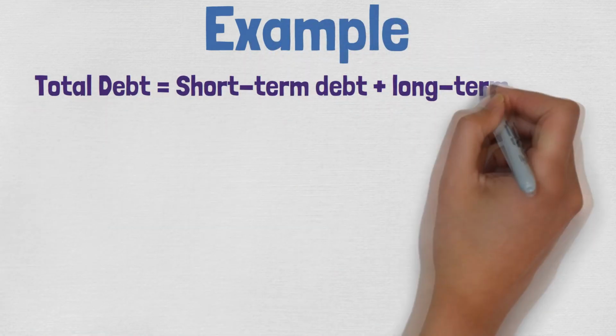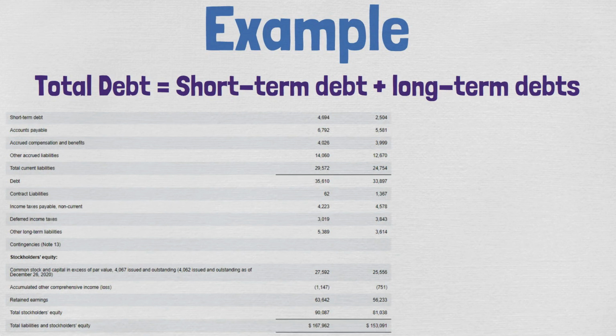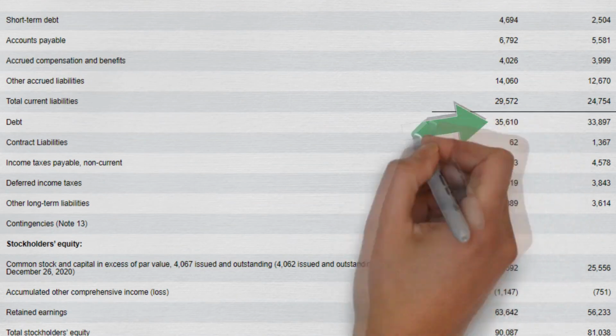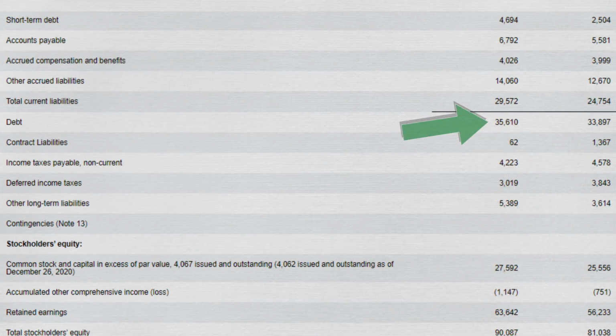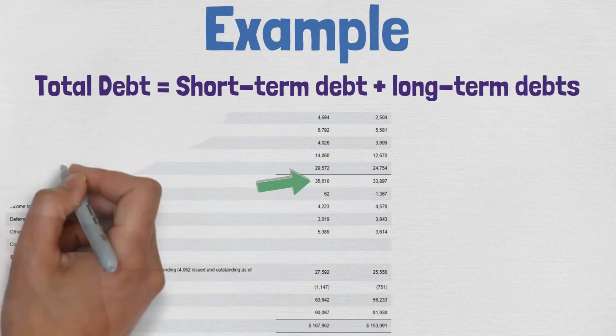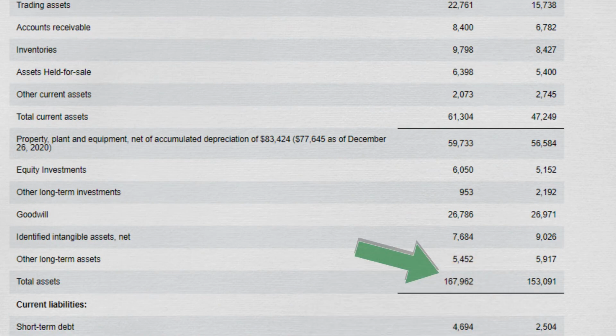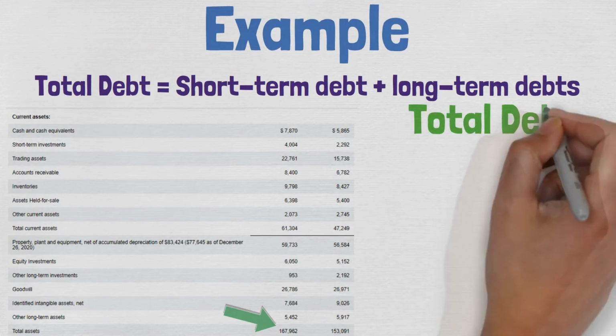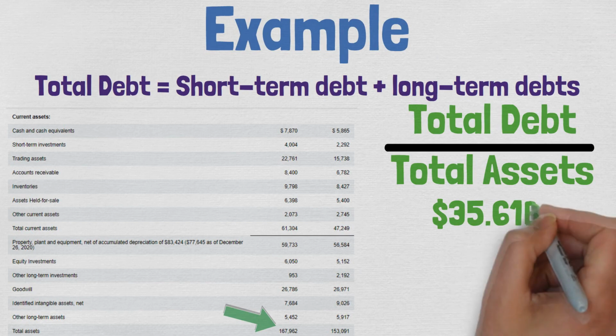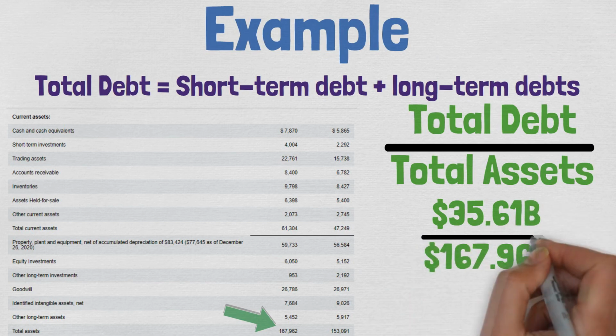For the total debt, you want to use all the short-term and the long-term debts. Intel has total debt listed on its balance sheet, but if a company doesn't directly show the total debt, you can calculate it by yourself by adding all the short-term and long-term debts. The total assets can also be found on the balance sheet. For Intel, the total debt is $35.61 billion and the total assets are $167.96 billion.